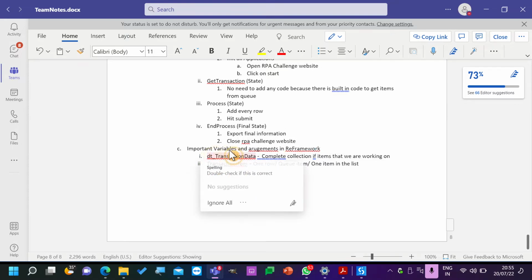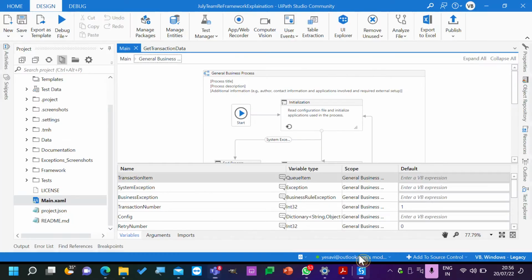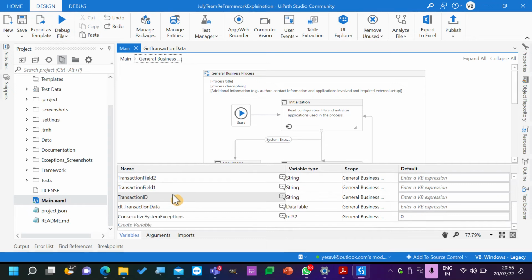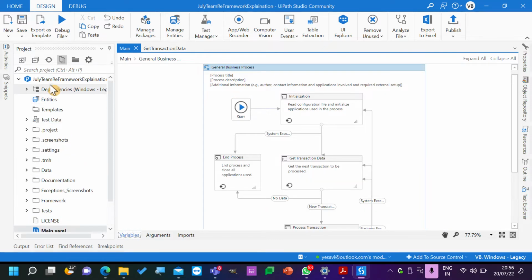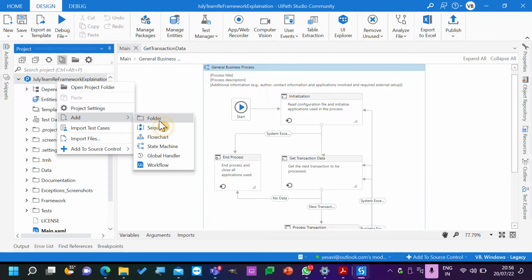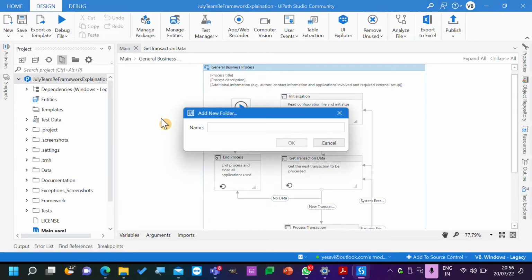So DT transaction item we will read and we will add it to queue items. And we will take one item from the queue. So this is transaction item. We will get as a queue item. Now we will discuss other activities later, but let's do this simple activity. So this is project structuring again. Right click, add. For every web application we use, or for every application, we'll create a separate folder. RPA challenge.